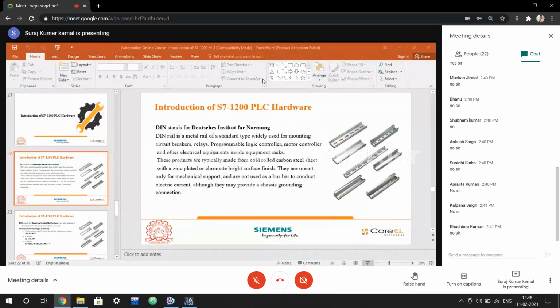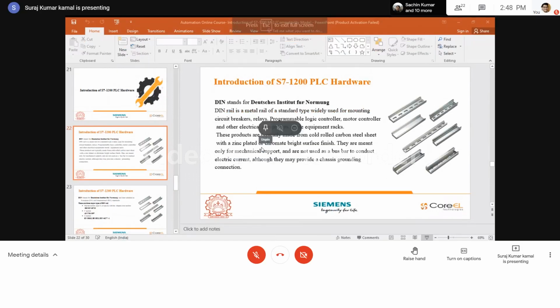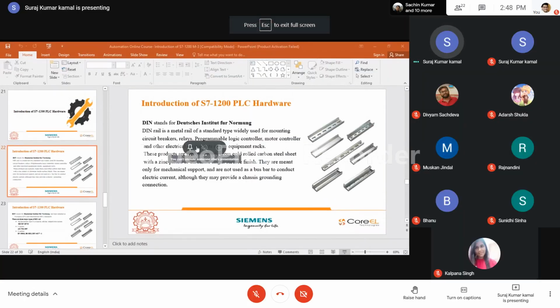Now, what is the meaning? That is the total length, that means the height of the DIN rail, that particular type of hardware device can be mounted on it. Plus this 25 is showing the depth. After mounting, how much distance between that mounted device and the surface will have.